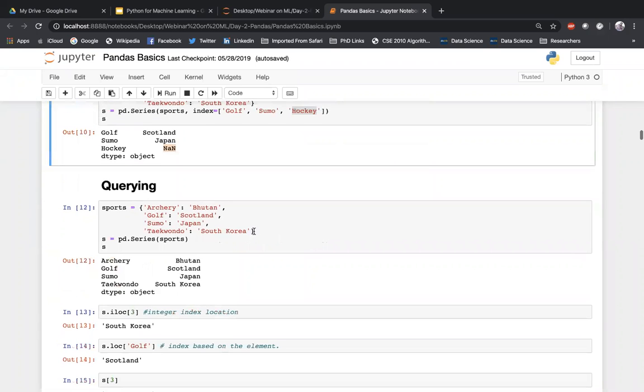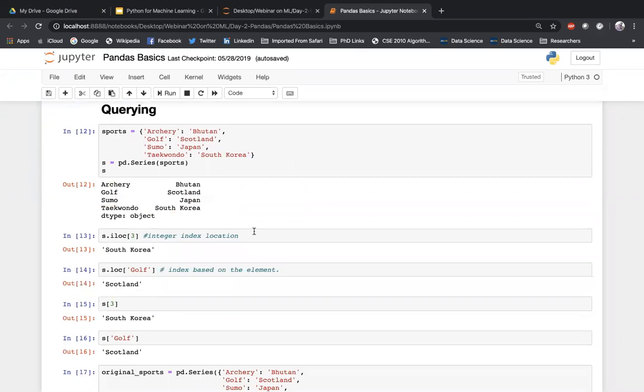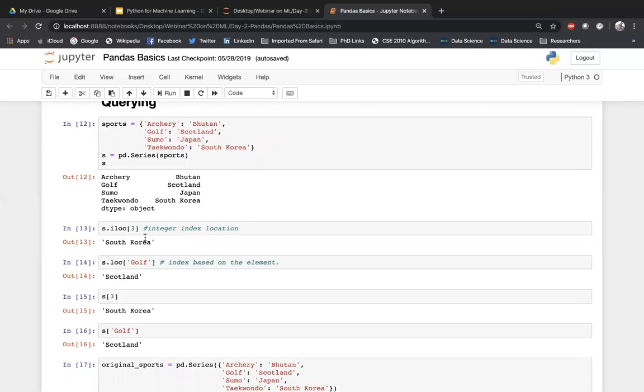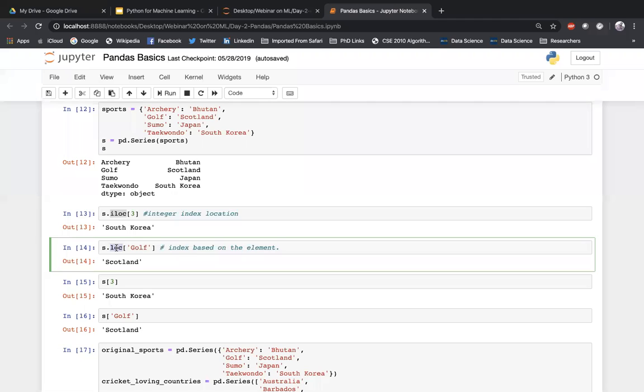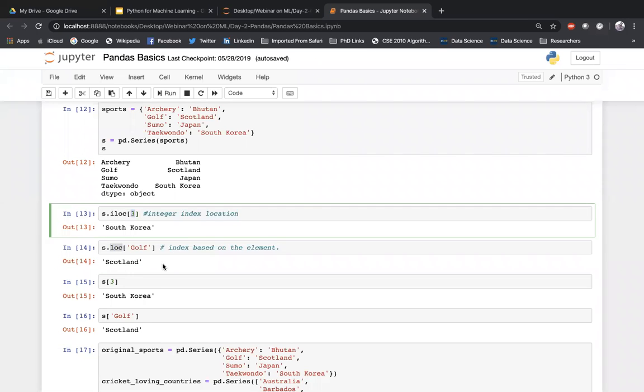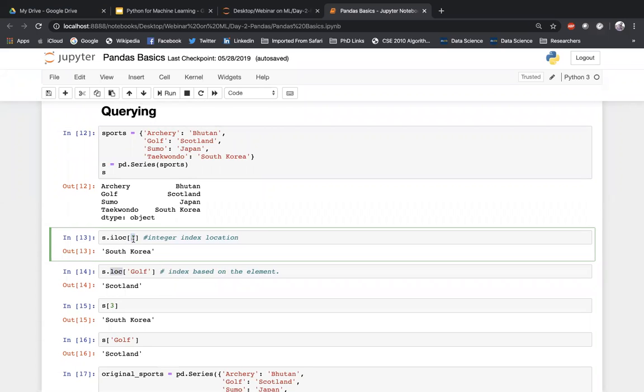Okay. Now that's how you create a series. Now how to fetch, I mean, how to query from a series. Once you have created the data, how to fetch the data. So basically for fetching, we have these two functions. One is called iloc and the second one is called loc. iloc stands for integer location and loc stands for location. So integer location takes a number. This is just like our array indexing. So if I want to retrieve something, I can just mention the index number of that particular item. So if I mention 3, whatever is the third one will come as the answer.